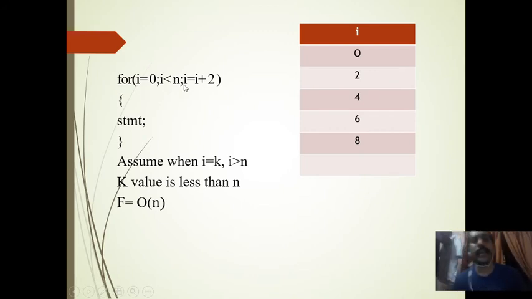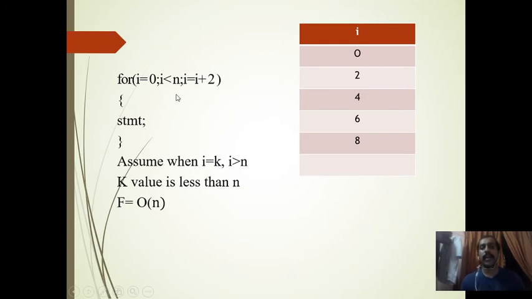Okay, we'll take another example. for I equal to 0, I is less than n, I equal to I plus 2. So here, initially I equal to 0 is there. This statement will be executing one time. This one we want to identify because it has been incrementing by 2, not by 1. If it is 1, then we can say it is n plus 1, and this is n, this is n, the same problem.